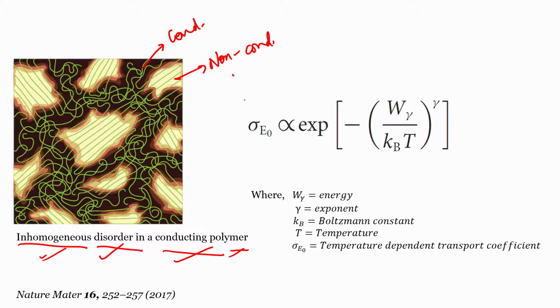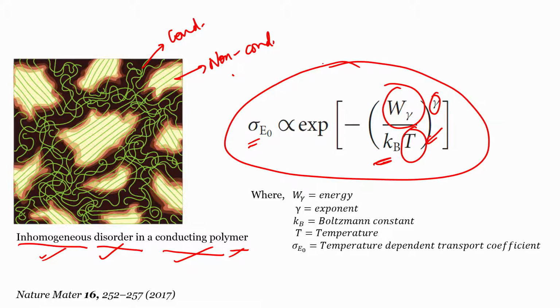So if we see this equation, there are only two variables, this and this, because this is a constant, this is an output, and this is an exponent which will be dependent on temperature. So let us understand each of them one by one. Before I begin with the description of this equation, it is important for me to state that this kind of description is a very general description and can be applied to similar systems.